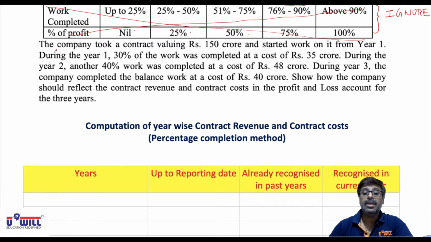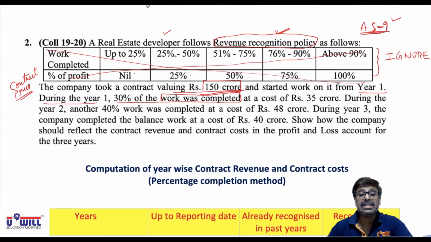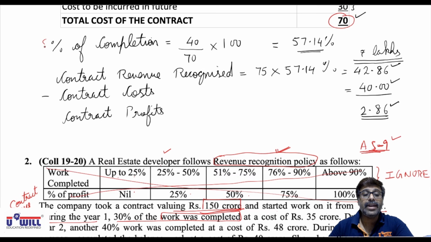The company took a contract valuing rupees 150 crores. So this is the total revenue, contract price, total revenue to be recorded in the books of accounts over the years of contract, and started work on it from year 1. During the year 1, 30% of work was completed. So this percentage completion we don't have to find, like he obtained in this question 57.14%.